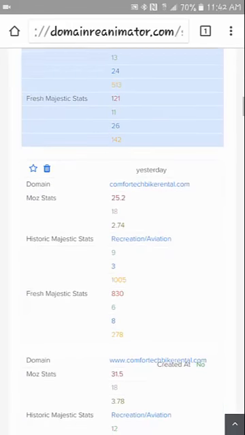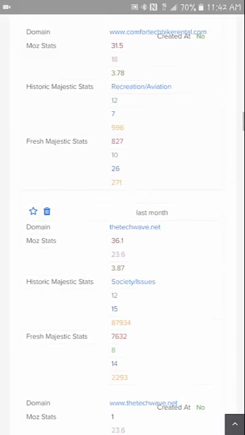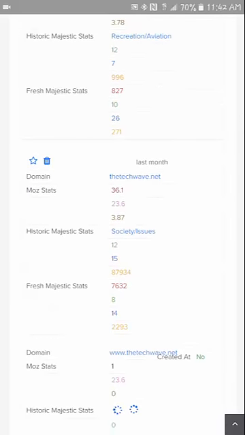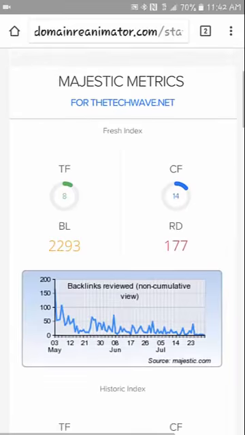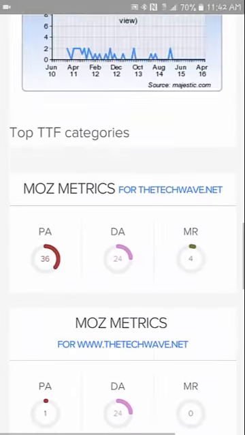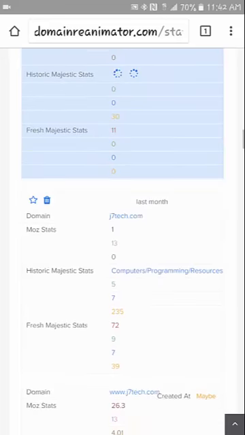So let's scroll through here a little bit more. And this is what I was just sitting here doing last night. The Tech Wave, we got this one right here. It looks like this one got through the filter. Has quite a few backlinks, but we could take a look at it real quick. And just at a quick glance, we know the metrics look good. We've already gone through all that. Anchor text, the Tech Wave. Okay, so we got Buy Cialis Online. So that one's no good. So let's just go back here again.